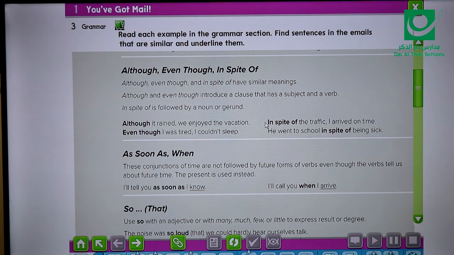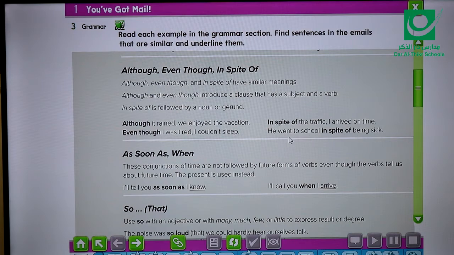Look at this example here. In spite of the traffic, I arrived on time. In spite of the traffic here is, yes, it's a noun. So in spite of is followed by a noun. What about the next one? He went to school in spite of being sick.